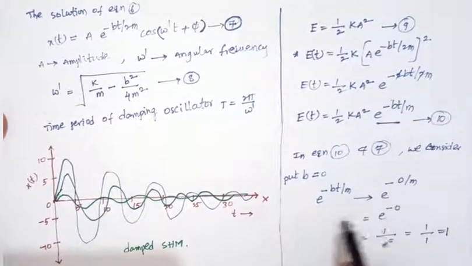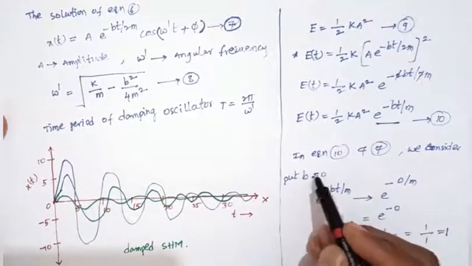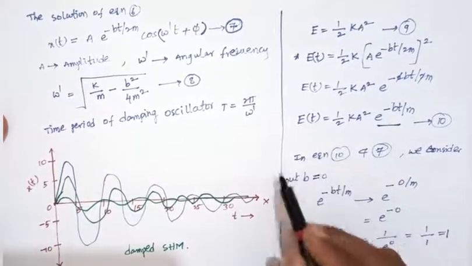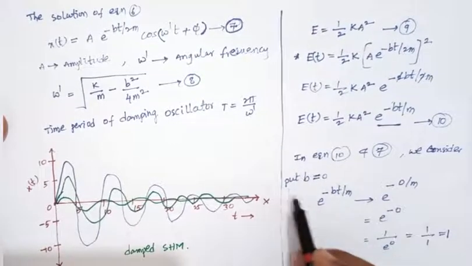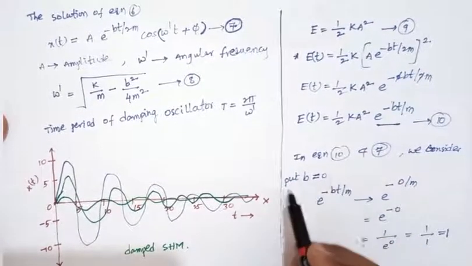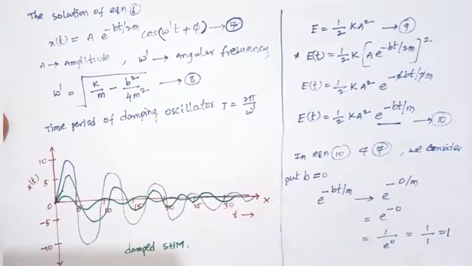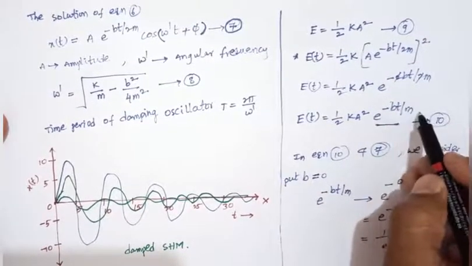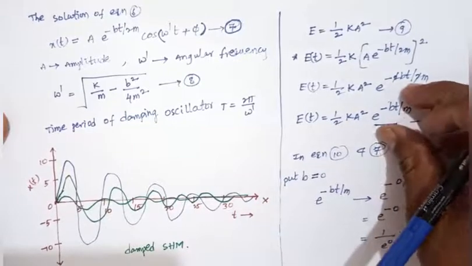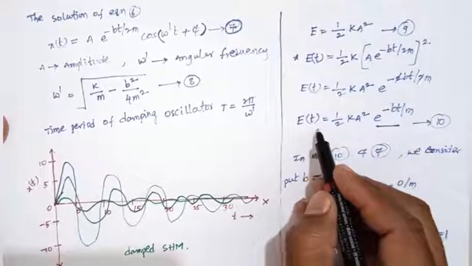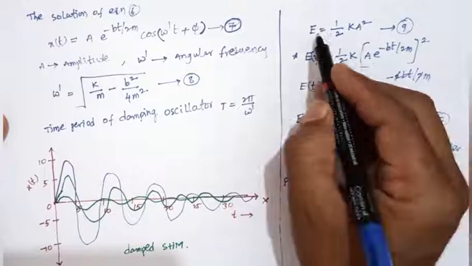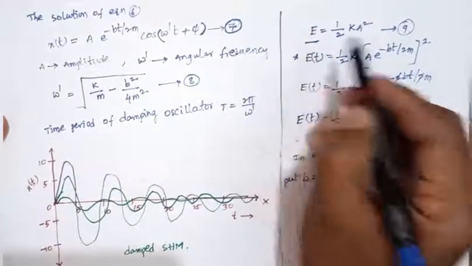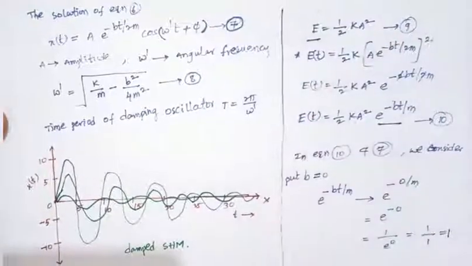So when we put b equals 0, b is nothing but the damping constant of the damped oscillator, so the term e power minus bt by m equals 1. Then E of t equals half k A square, which is nothing but the undamped oscillator total mechanical energy.